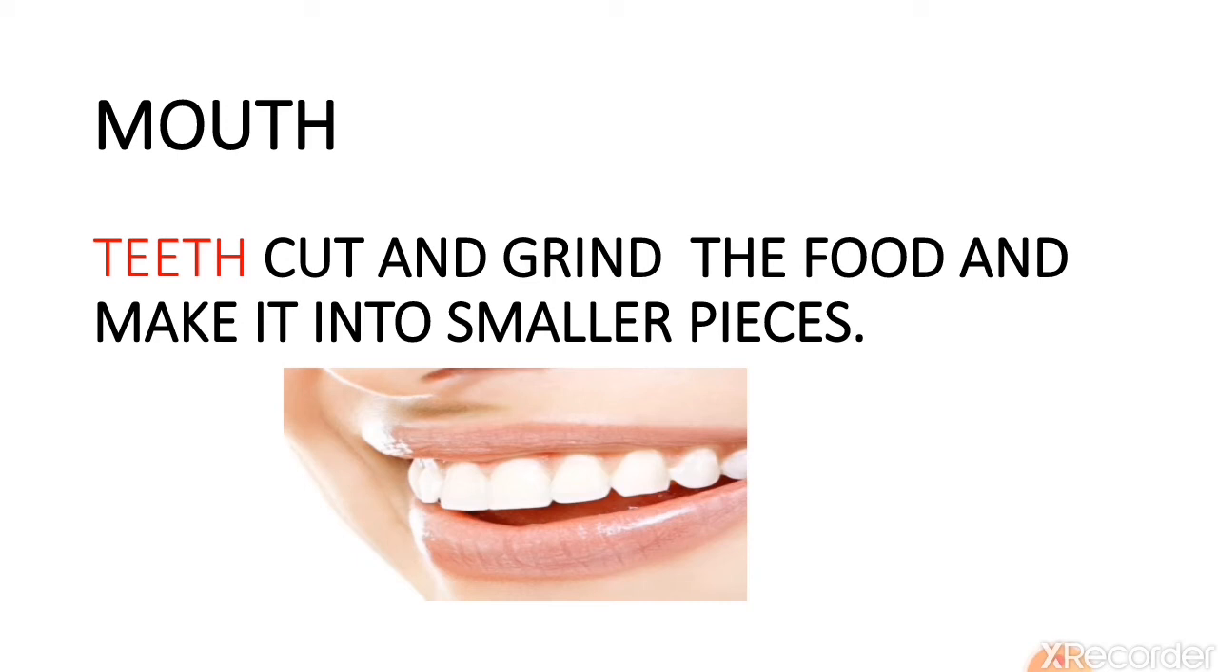In our mouth we have teeth. In your last chapter you have learned about teeth and their functions. So incisors help to bite and cut. Canines help to tear the food. Molars and premolars help to crush, grind and chew the food. So the teeth cut, bite and grind the food and make the food into small particles.